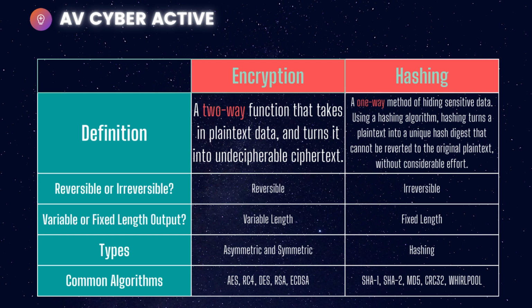Type: for encryption, we've got asymmetric and symmetric. Remember, symmetric, same key. Asymmetric, different keys. Hashing, well, of course, it's a fixed length, so just hashing is what's taking place here. Examples or common algorithms for encryption: Advanced Encryption Standard, RC4, Data Encryption Standard, RSA, ECDSA. For hashing: MD5, SHA-1, SHA-2, SHA-3, CRC32, Whirlpool, and Tiger.